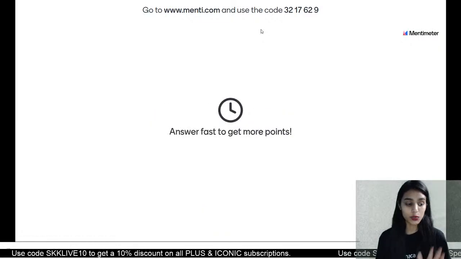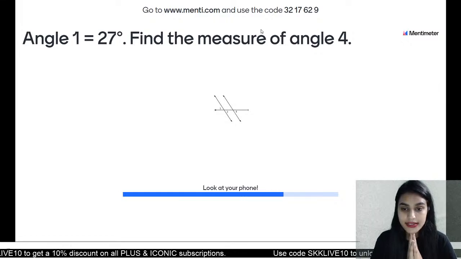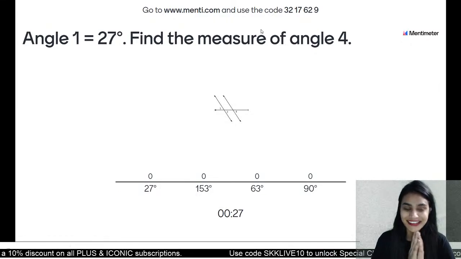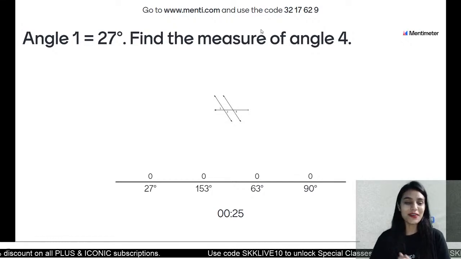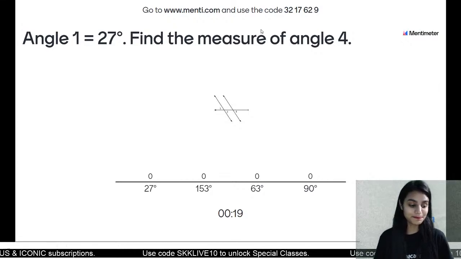I hope this is going to be an easy one. All right. Angle 1 is equal to 27. Find angle 4. Very easy question. Angle 1 is equal to 27 degrees. Then what would be angle 4?